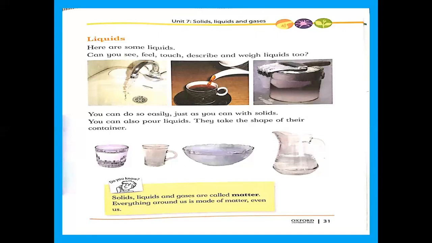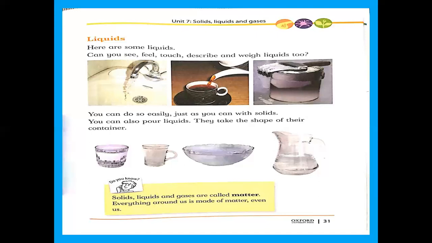Because what is the definition of liquid? How can you define liquid? Liquids do not have a definite shape, but they have a definite volume. Is it clear? Why don't they have a definite shape?